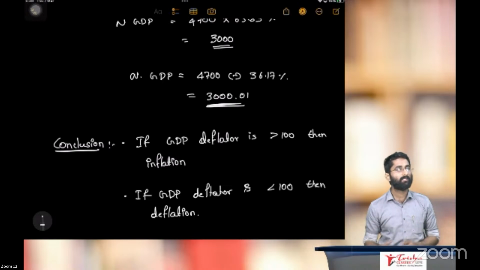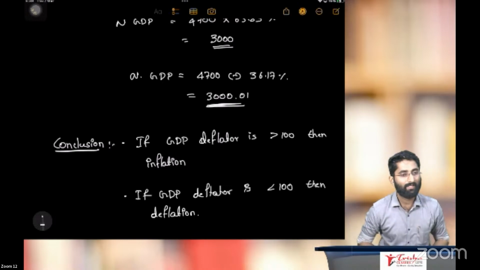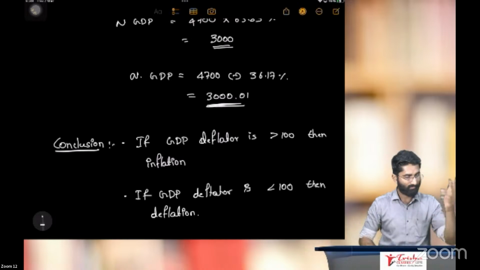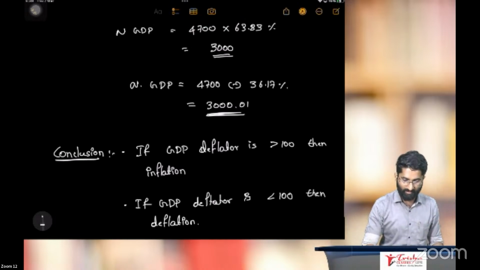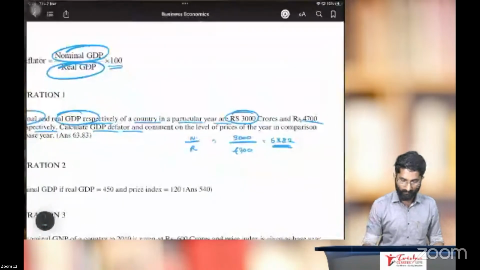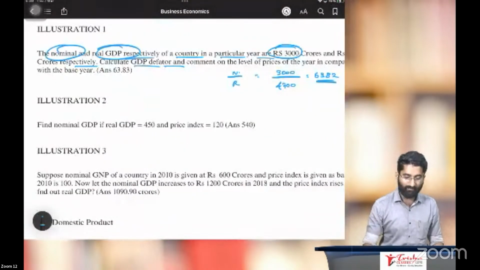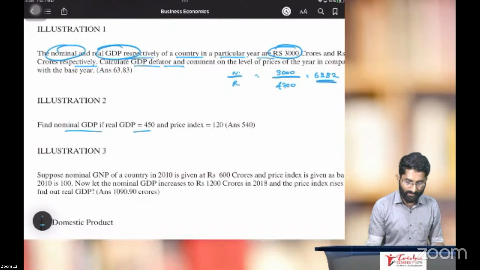Very simple one. Simple or not? Yes. So that is GDP deflator. Now if I continue, you have to find the nominal GDP if real GDP is 450 and price index is 120.